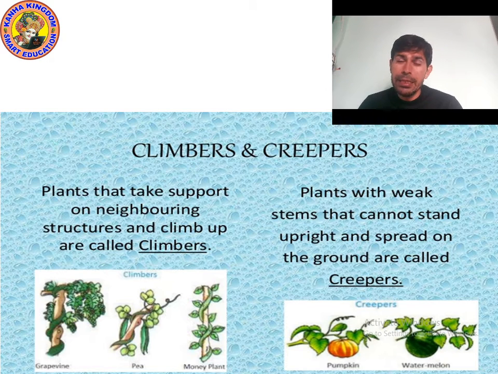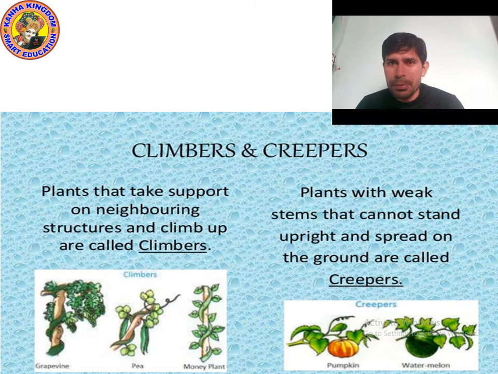Now let's talk about creepers. Creepers. Have you ever seen watermelon plants? Have you seen pumpkin? These are known as creepers. So what are climbers? Climbers are those plants which take the support of a neighboring structure.